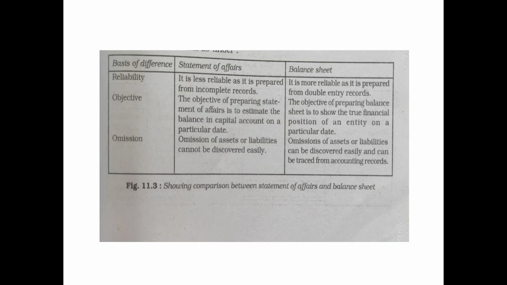Now we'll discuss what is the difference between statement of affairs and balance sheet. The first column is basis of differences, next is statement of affairs, and next is balance sheet. The first basis of difference is reliability.